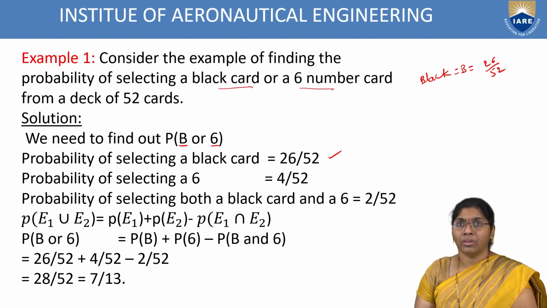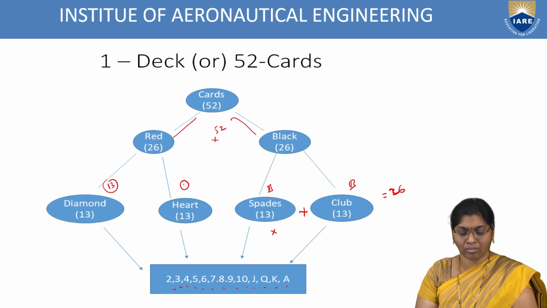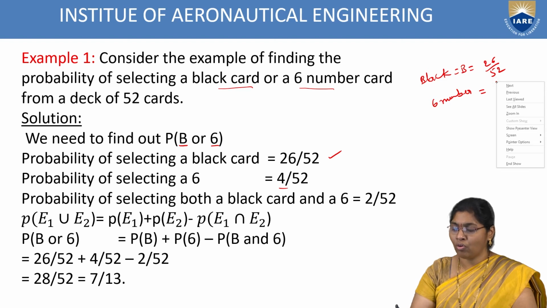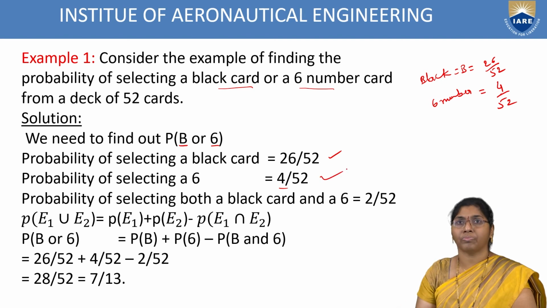What about the next? 6-number cards. Here they are not asking either black or red, just 6-number cards. How many are there? One 6, another 6, another 6, and another 6. Overall 1 plus 1 plus 1 plus 1, that is 4, 2 red and 2 black. So 4 by 52.